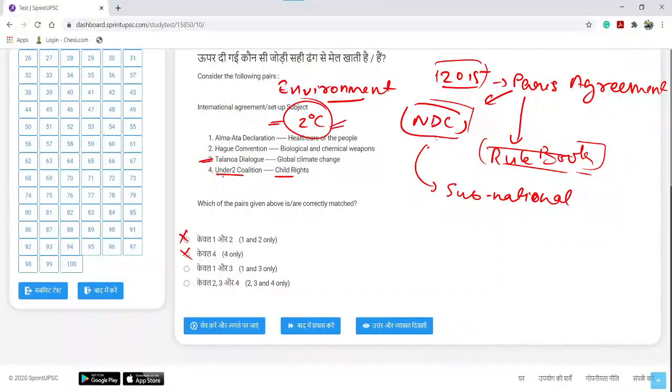So the coalition to contain global temperature rise within 2 degrees centigrade or under 2 degrees centigrade, for that purpose the coalition was built, which came to be known as Under 2 Coalition, and that was related to global climate change as well. So fourth is incorrectly matched. So if fourth is incorrect, then we are left with option C only.